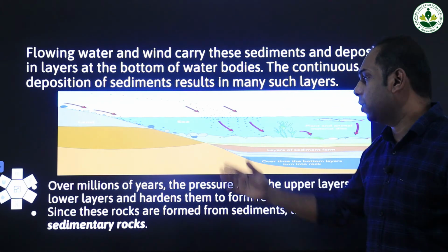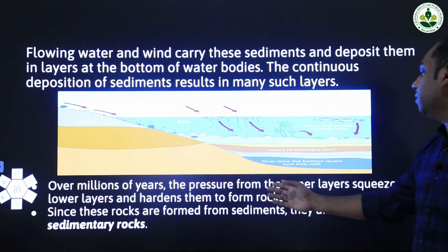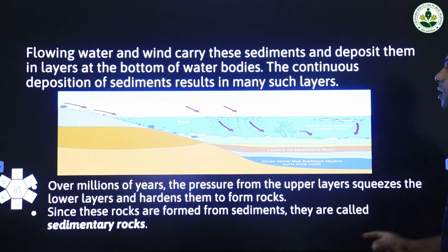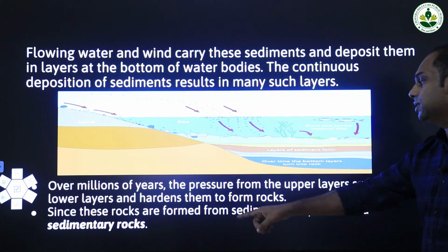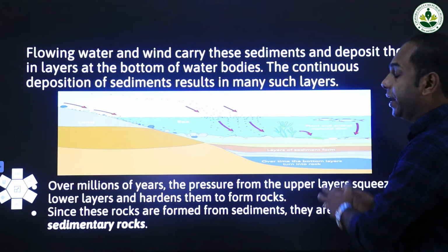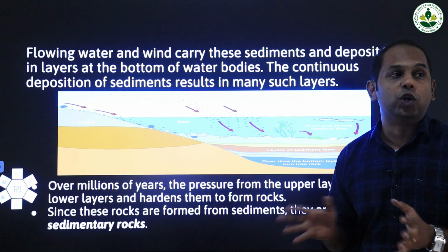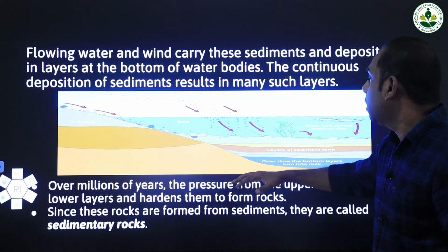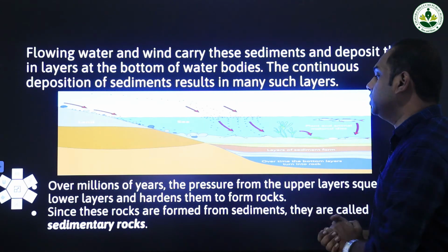When time passes over millions of years, the pressure from the upper layers squeezes the lower layers and hardens them to form rocks. Now we will be studying how these sedimentary rocks are formed at the bottom of rivers and oceans.